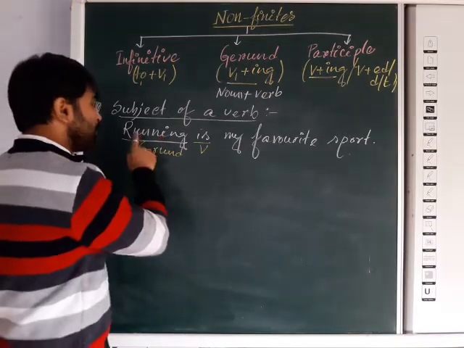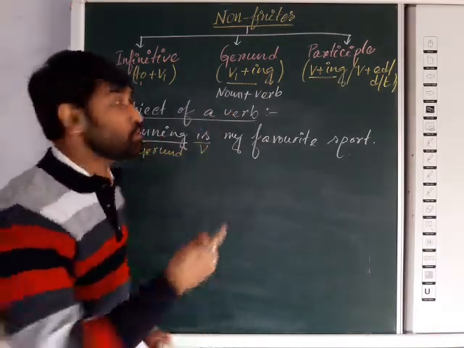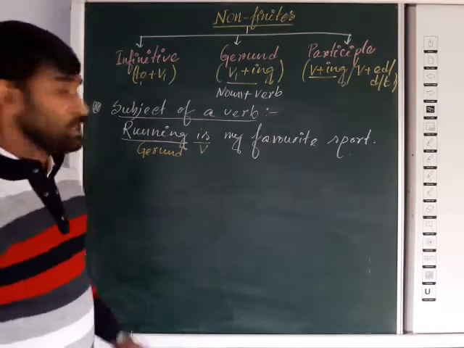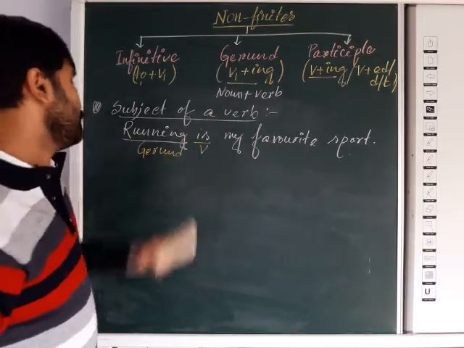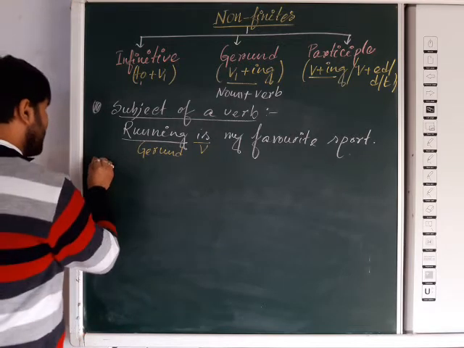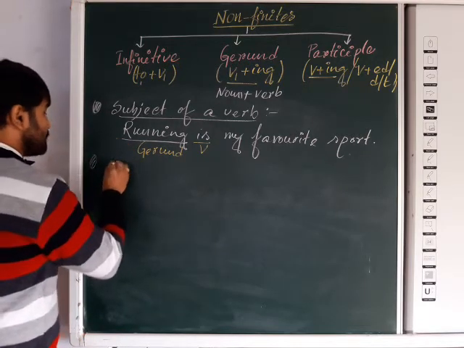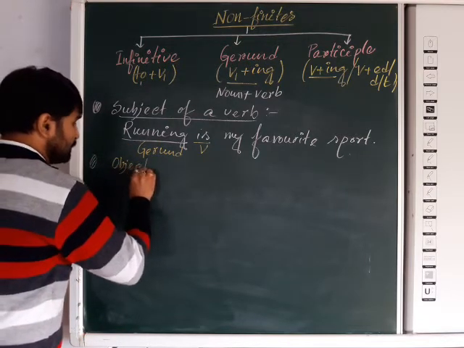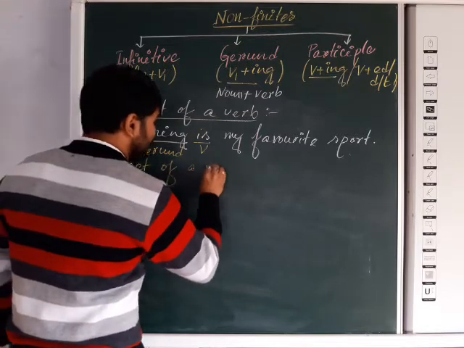Whenever the verb plus ing form acts like a noun, then it is a gerund. Mind it. So sometimes it will be used as the subject of a verb. Sometimes we may use a gerund as an object of a verb.